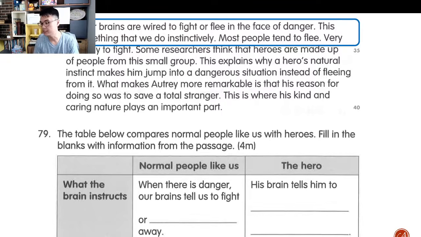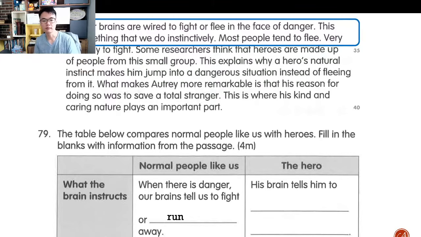So I need to change the word flee to run. But remember, in comprehension, you don't get penalized for grammatical errors. So if you write flee, I would technically give you a mark, but then it's not proper English. So please, let's not do that. Okay, it's run away. Yep, run away, not flee, run. Good, exactly. So run away, right?